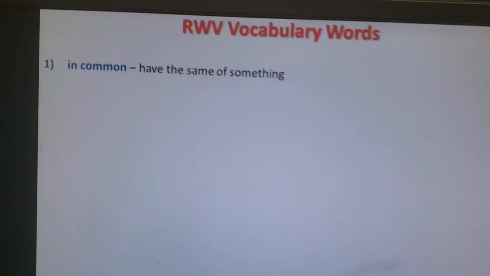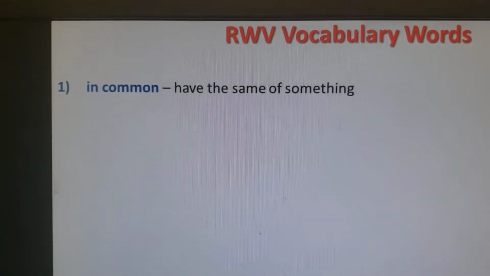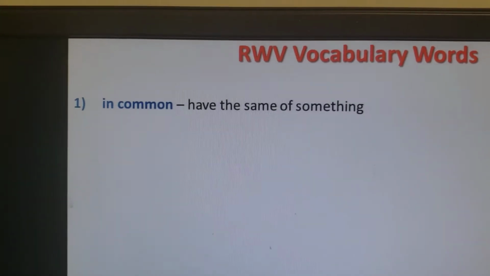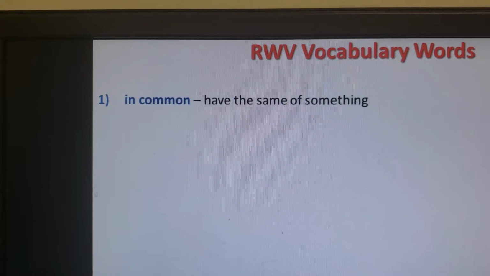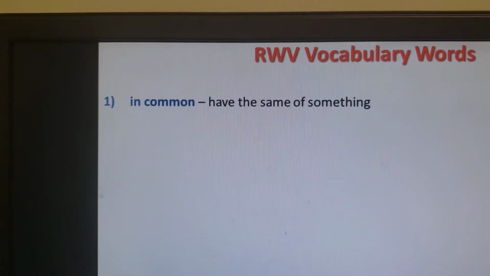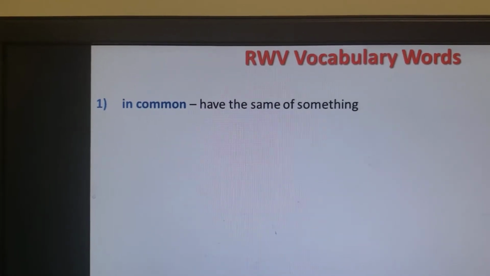So the first word we have here is "in common." In common is something that we share, something similar. For example, you have two eyes and I have two eyes. So we share something in common.